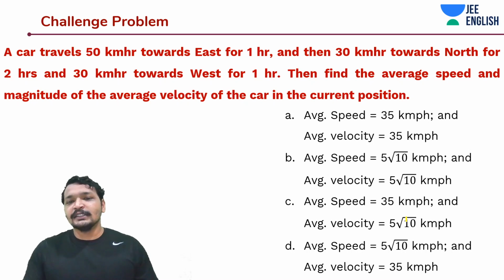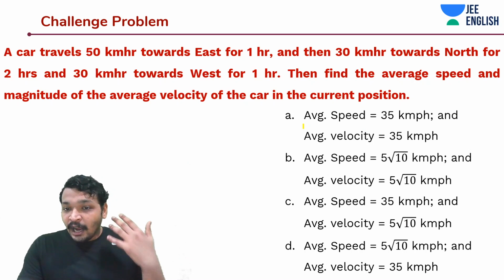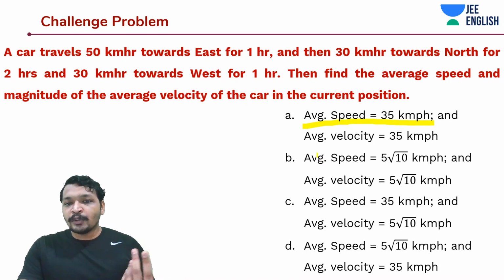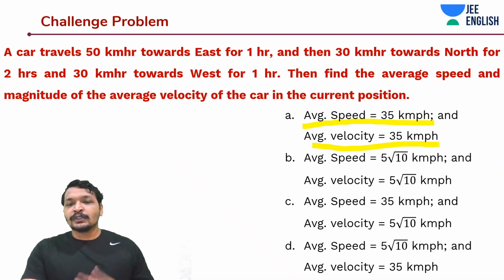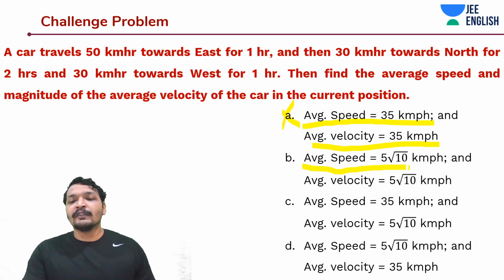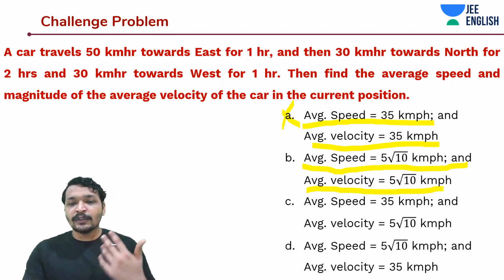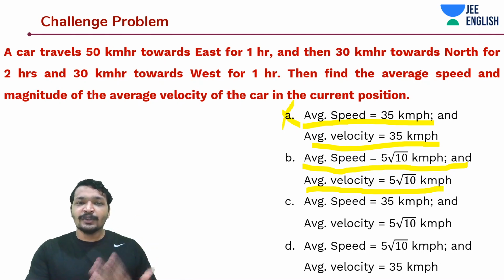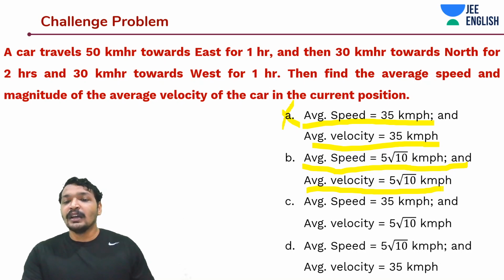But now let's have a look at this. See how they have confused us. One, they have given both values equal. So you are intuitively calculating the first value, that is the average speed, and then in the rush you also mark A. So that would go wrong. In the next case, they have given the same speed and velocity. Most of us wouldn't make a mistake here, because we know 5 under root 10 is not something that is going to come when we calculate average speed. By the time you have already calculated average velocity, you know this would not be the correct answer. So this is also the wrong one.